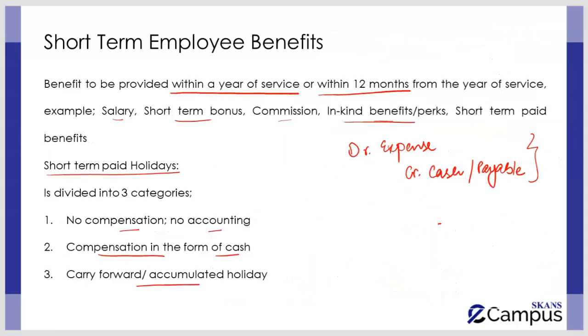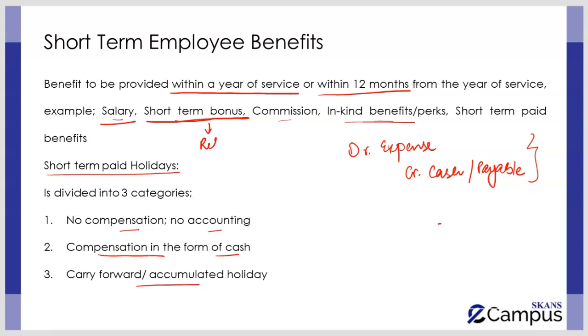Now over here, as we mentioned in the very beginning, whether you're talking about salary or any kind of bonus or commission, all of these are going to be accounted for under IAS 19, the accounting treatment of short-term employee benefits. Now one last point that you have to remember over here is with respect to this short-term bonus also. Please remember that when you talk about employee benefits, they can arise either through a legal obligation or a formal contract, or they can arise through a constructive obligation also, such as any repetitive behavior in the past as well. In this case also, at the year end, you have to calculate the estimate.